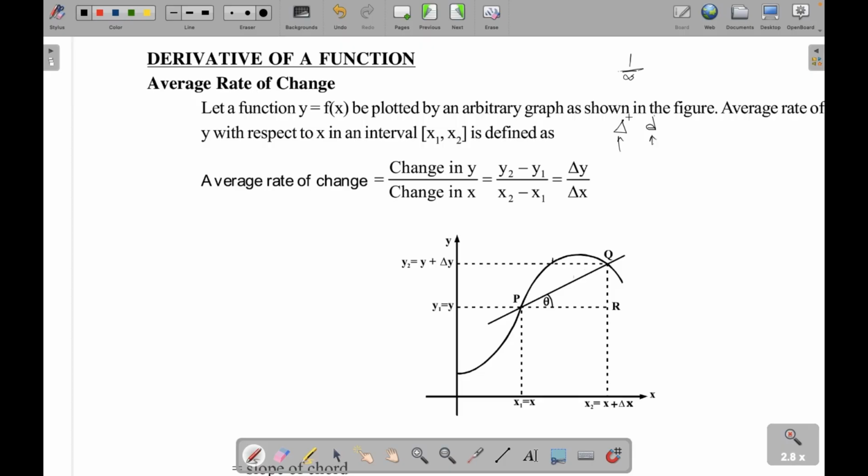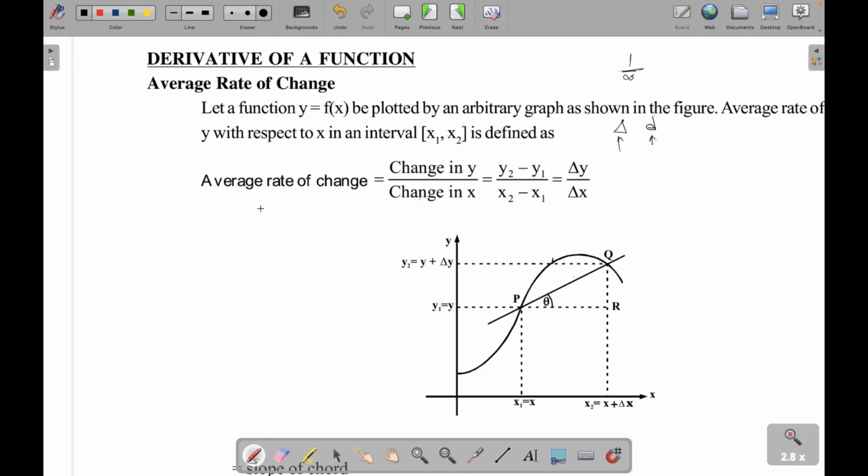Okay, so when you are calculating average of anything, say average speed, you'll find total distance upon total time taken, right? So for example, rate of change of anything is equal to change in y upon change in x, which is delta y upon delta x, because the distance is very large.